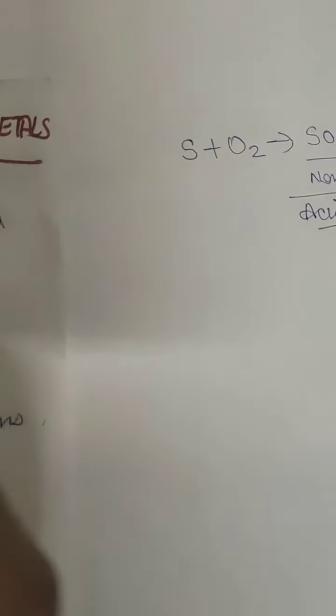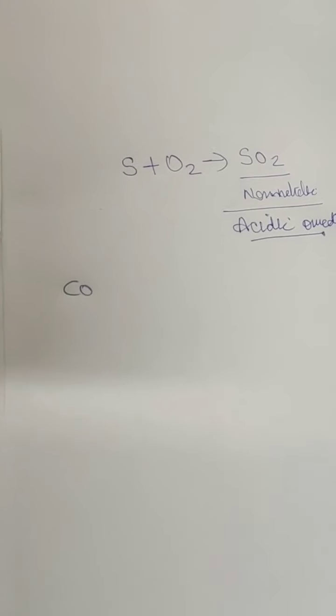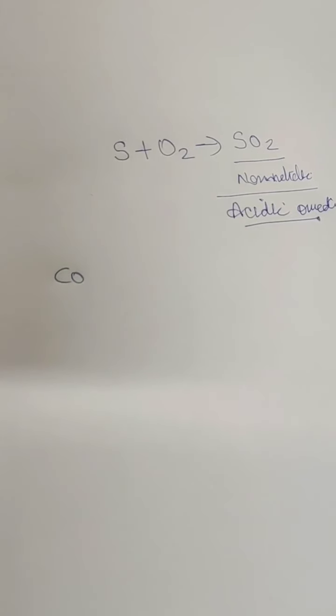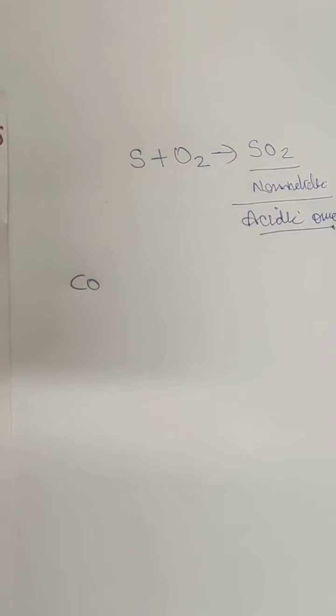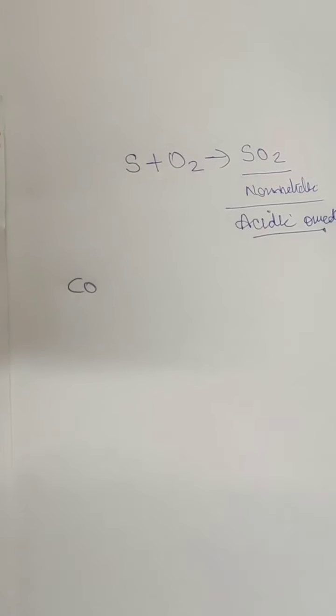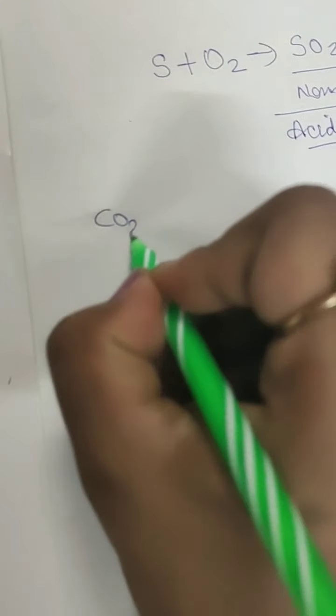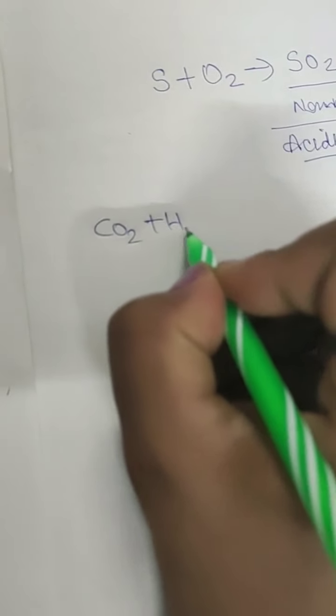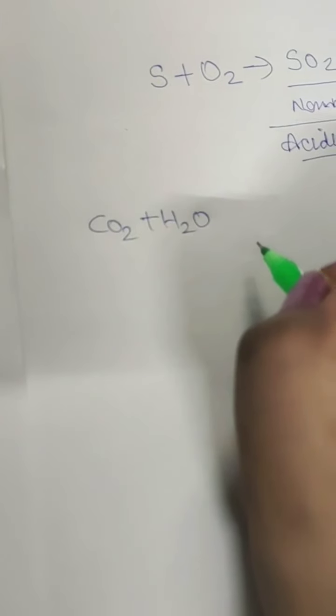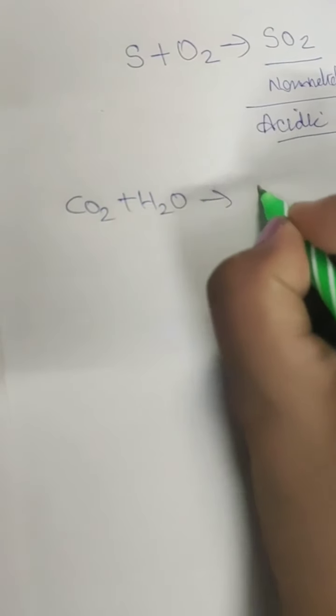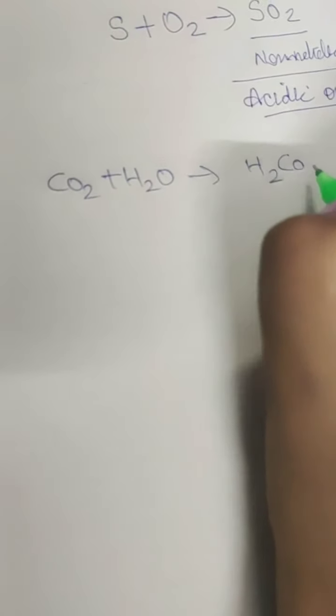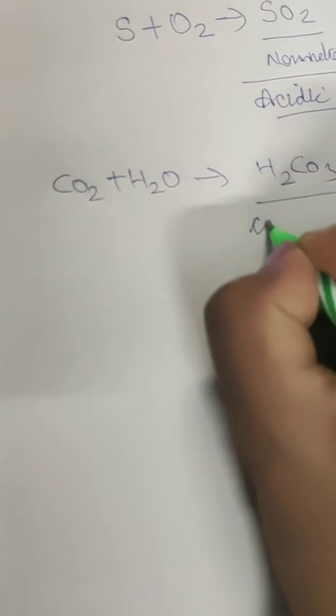Now it does not happen that non-metallic oxides are always acidic. They can be neutral sometimes. That also we're going to see here. If this CO2 which was made here is mixed with water, H2O, then we will get carbonic acid. This carbonic acid is not a very strong acid, but a weak acid.